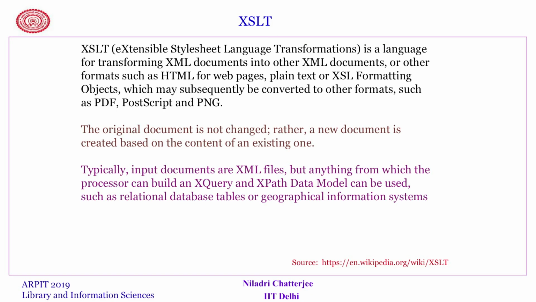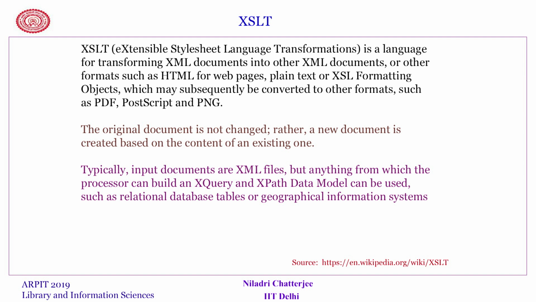XSLT is Extensible Style Sheet Language Transformation. It is a language for transforming XML documents into other documents or other formats such as HTML, plain text, other formatting objects, which can subsequently be converted into a PDF or PostScript or PNG, that is an image. All those things are possible with the style sheet, which is called XSLT.